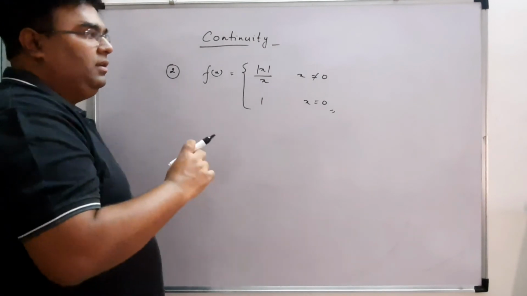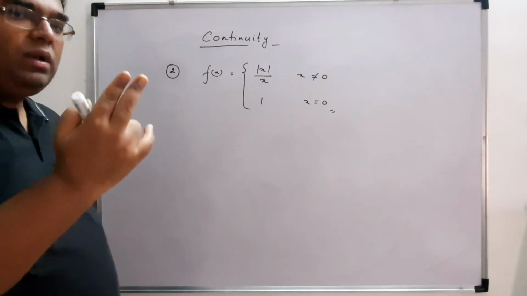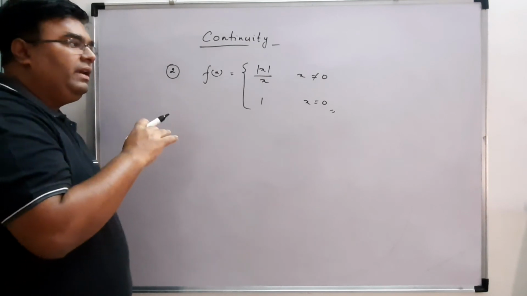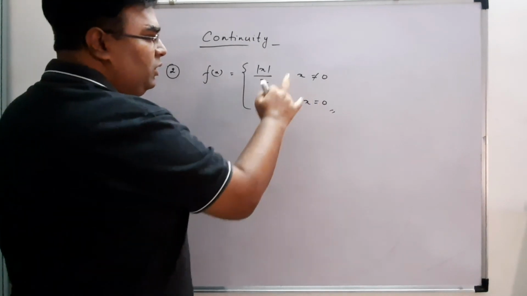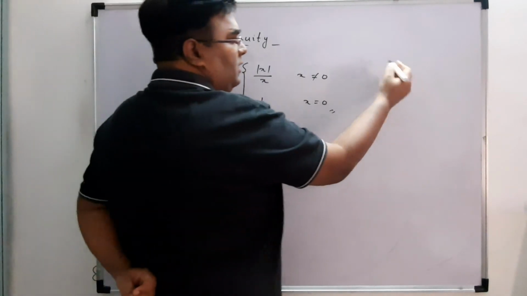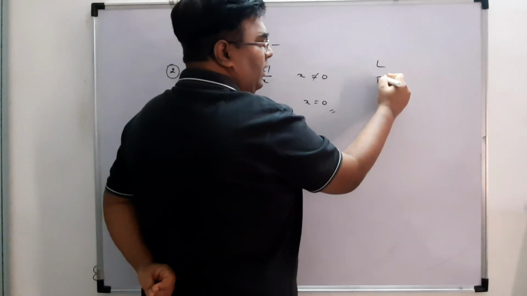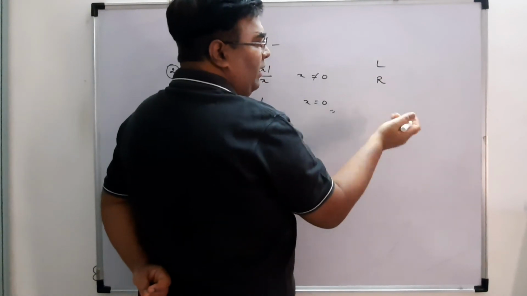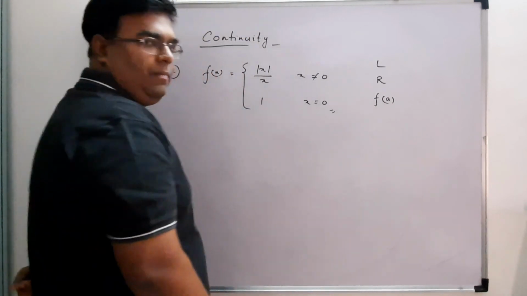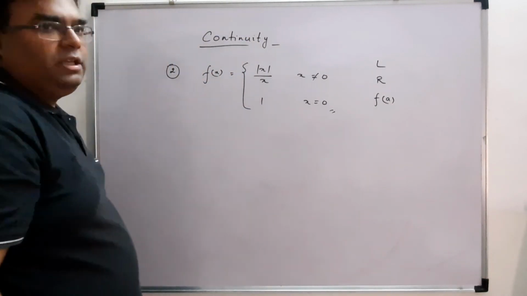It means at this point we have two definitions, right? So we need to check whether the function is continuous at x is equal to 0 or not. So we have to find three things. One is L, left hand limit, one is R, right hand limit, and one is FA. My A is 0 here.